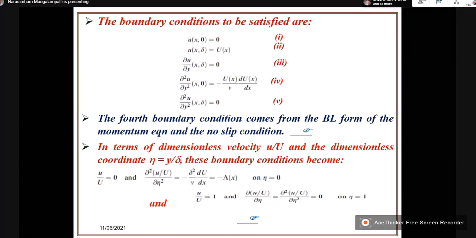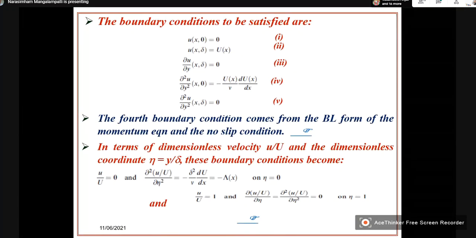Now, let us see what are the boundary conditions. These are the boundary conditions which I was referring earlier. So, we have these 5 boundary conditions, which already I have introduced. The same thing, in terms of dimensionless velocity u by U and the dimensionless coordinate eta is equal to y by delta, these boundary conditions are rewritten.